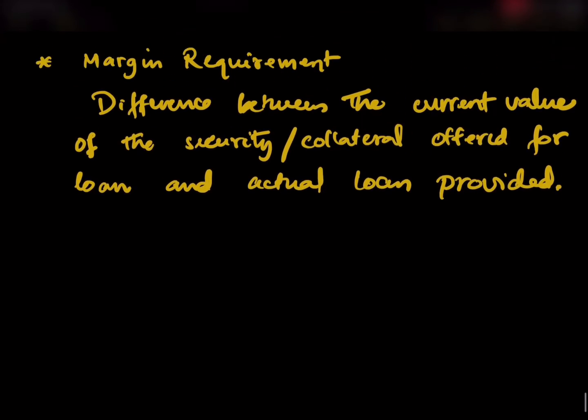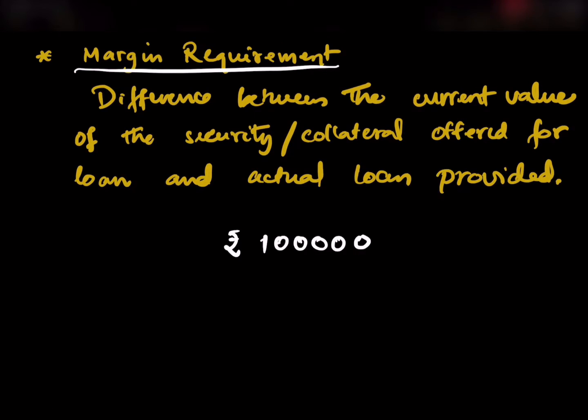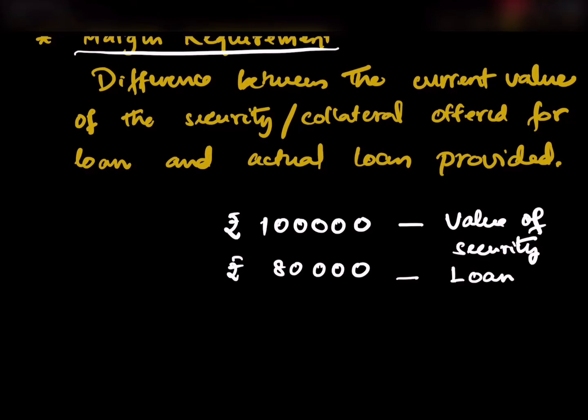Let's try to understand this by citing an example. Suppose a person approaches a bank to take a loan by offering a collateral or security whose current market value is 1 lakh rupees, and against this collateral, 80,000 rupees is the loan which is given out to the person.